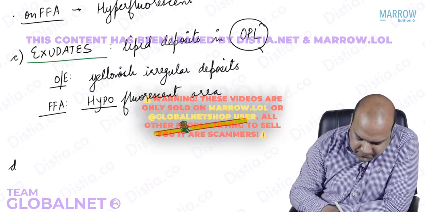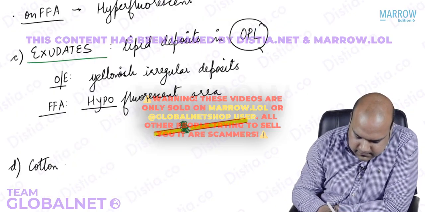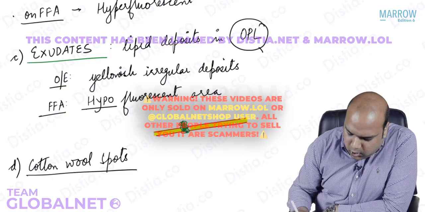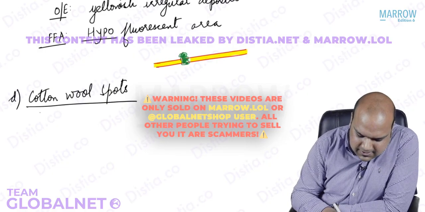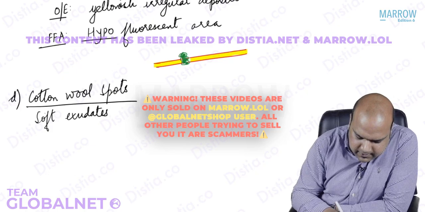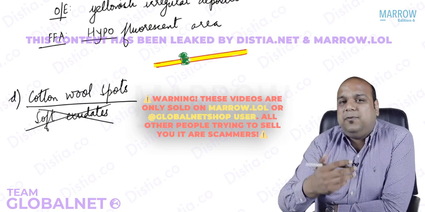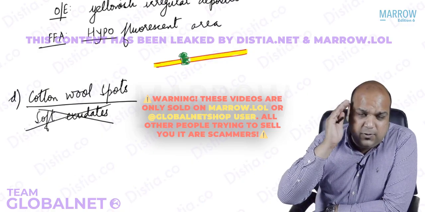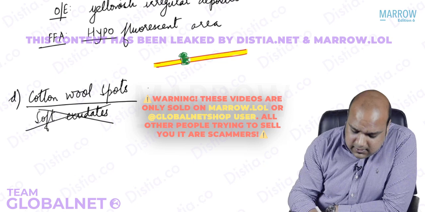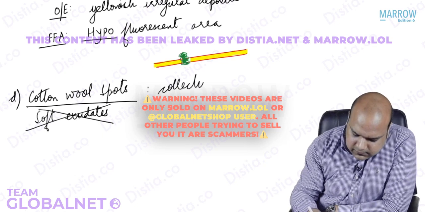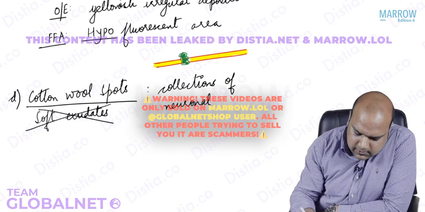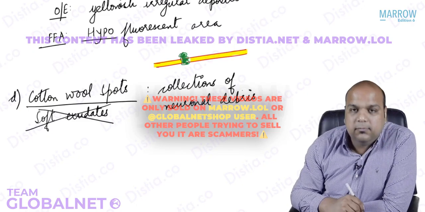Okay? Now, moving back, everybody. Next sign. Cotton wool spots. Cotton wool spots are sometimes also called soft exudates, though this is kind of a misnomer, because as soon as you hear exudates, you think about lipid deposits, but they are actually not lipid deposits. They are collections of neuronal debris.